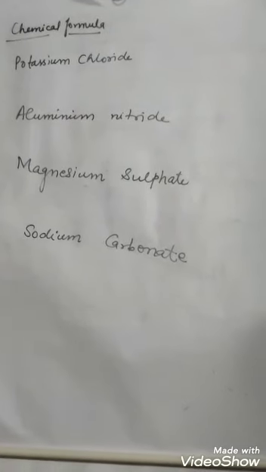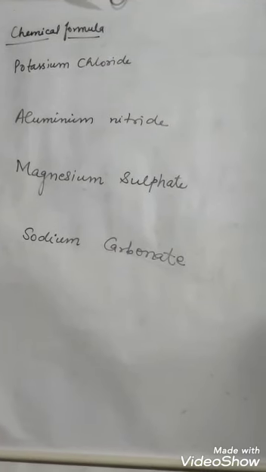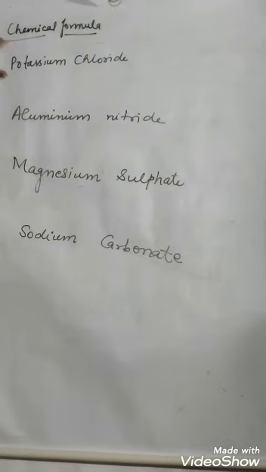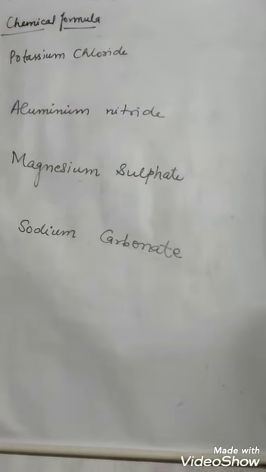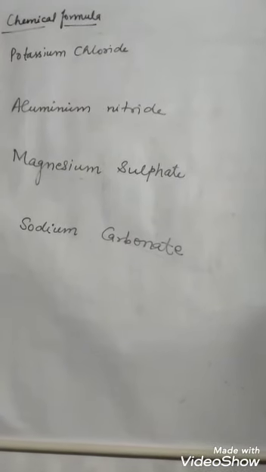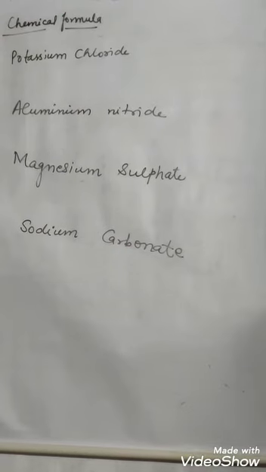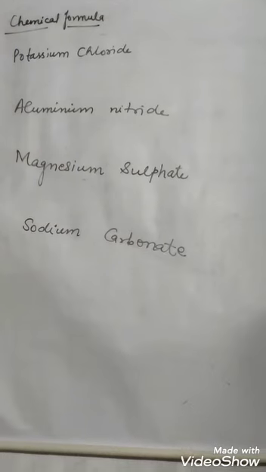Now what is chemical formula and how can we derive chemical formula? Suppose we have the chemical name potassium chloride. How will we write potassium chloride in a symbolic form, that is the chemical formula? How can we derive it? It can be derived by the crisscross method. For this you must learn those radical tables which I have given you to learn.